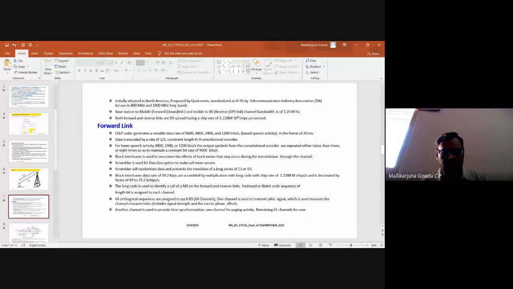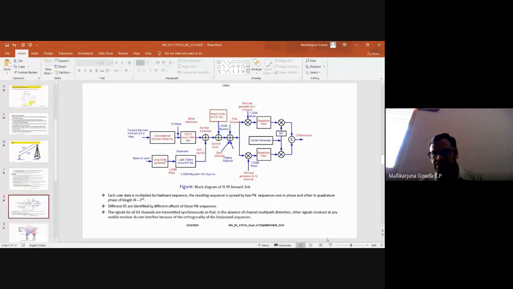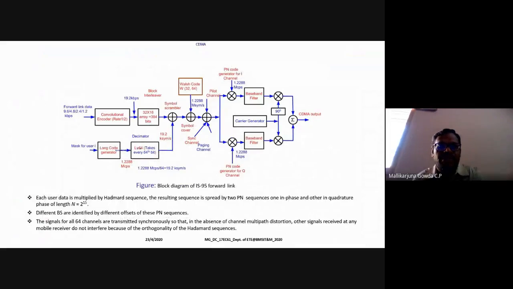So I will come to this slide now. Is it visible? Yeah, this block diagram is visible.